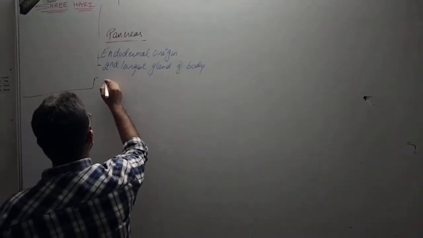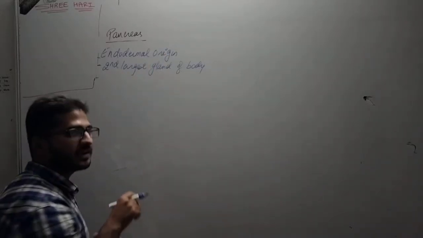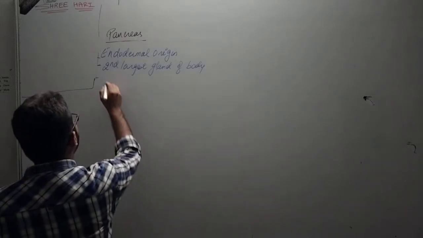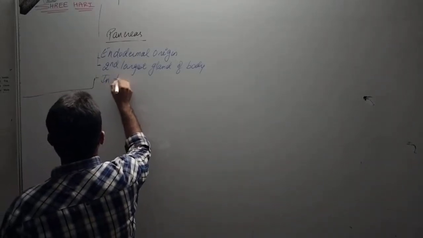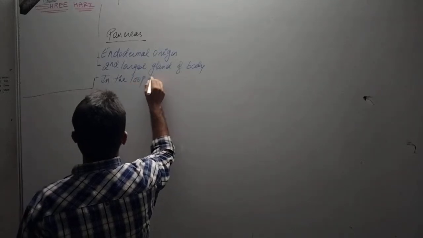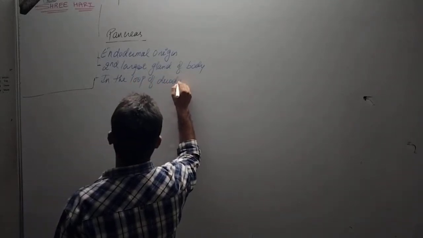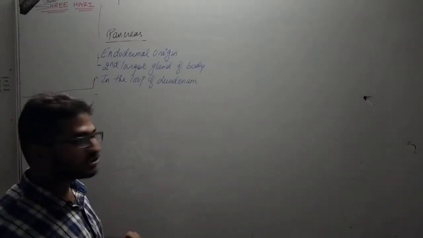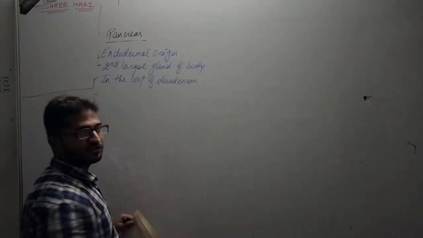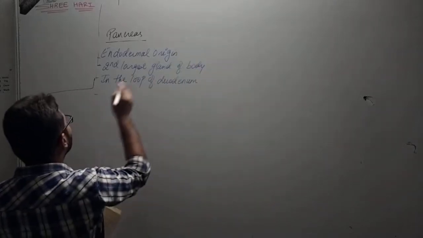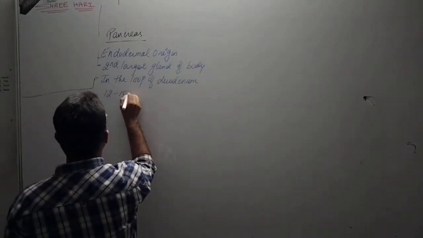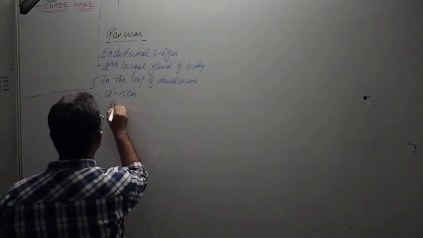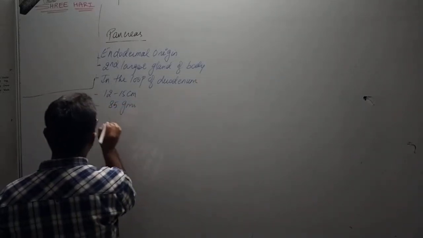Now talking about the location of the pancreas, it is located exactly within the loop of the duodenum, which is a part of the small intestine. So we have discussed the origin and the location. Now, the length of the pancreas is approximately 12 to 15 centimeters and the weight is around 85 grams.